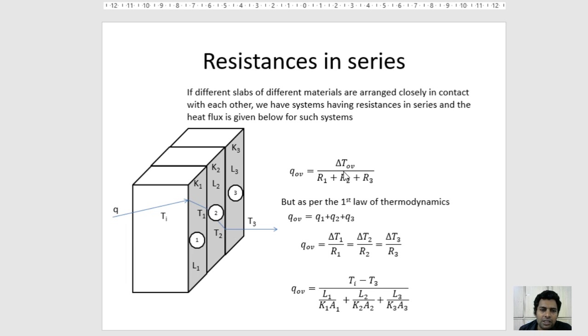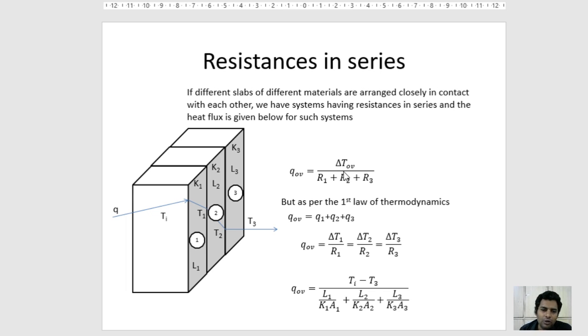So for the resistances in series, the heat transfer through the compact three different slabs is given by the overall heat flux, which is equal to delta T overall upon R1 plus R2 plus R3. R1, R2 and R3 are the resistances offered by each slab. But as per the first law of thermodynamics, Q overall is nothing but Q1 plus Q2 plus Q3.